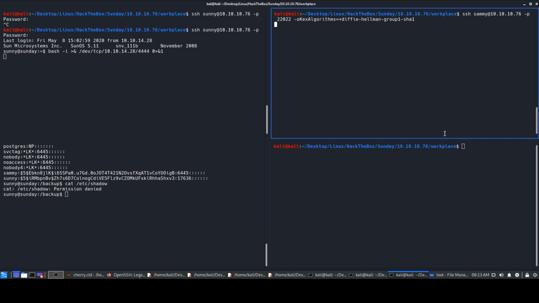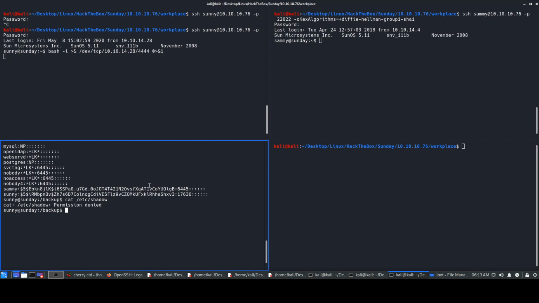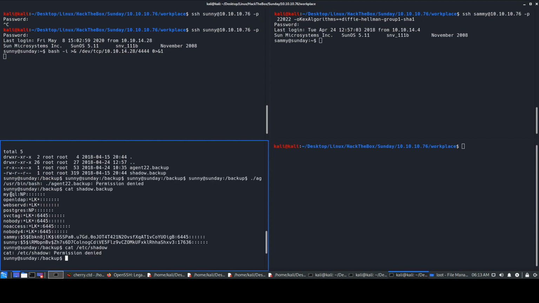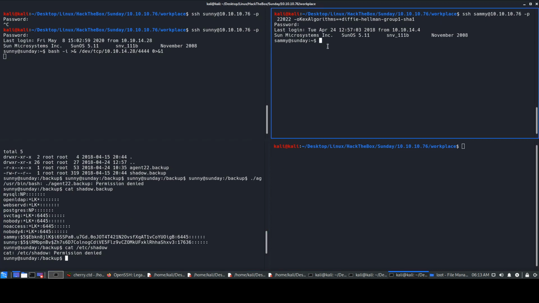It's taking some time to load obviously. So we have this password. I'll paste that password, cool dude exclamation, and we come over here. We are in the system. And as we saw earlier, one thing I forgot to mention, that root entry was not present over there. So the root entry was missing. Otherwise, if we would have got the root hash, it would be better. But yeah, we are in the system as Sammy now.